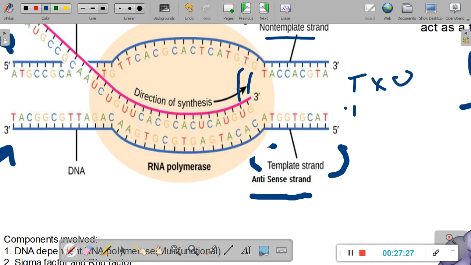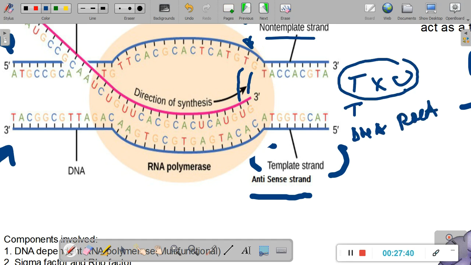Actually, thymine is the base present in the DNA, so this is the DNA strand, and uracil is the corresponding base present in the RNA molecule. So in one way you can consider both of them as equivalents. If you look, T is equal to U, and here again we got G for G, U for T, A for A, and so on and so forth.